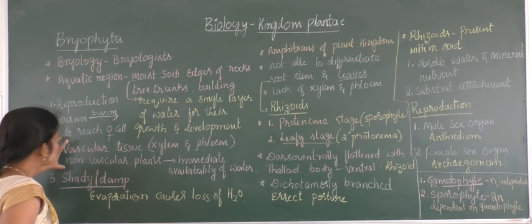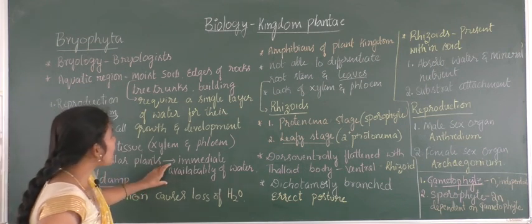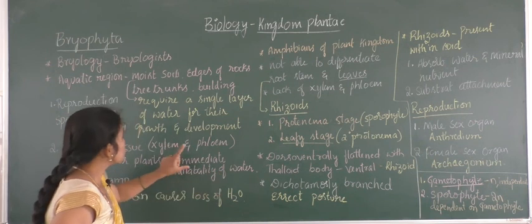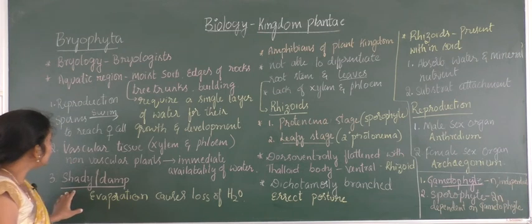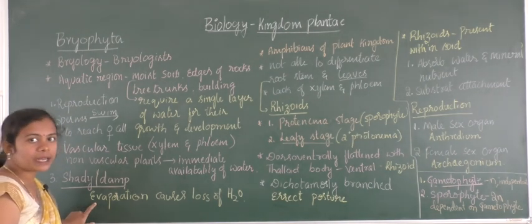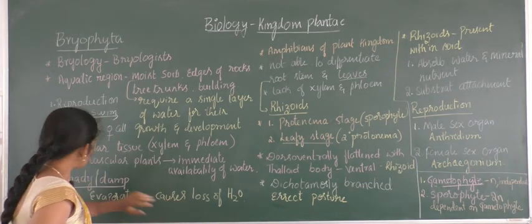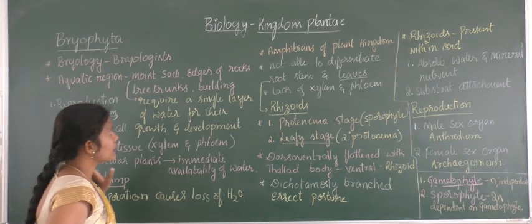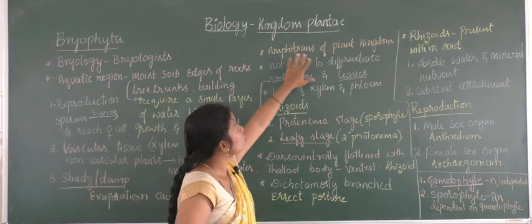The other reason is, due to the lack of vascular tissues like xylem and phloem, as these are non-vascular plants, water is immediately available to them. So for these two reasons they require water as a major component, and they live in shady and damp areas. Here, due to the presence of much sunlight, evaporation occurs, which causes great loss of water. To avoid this, they live in shady and damp areas. And for all these reasons, we call these the amphibians of the plant kingdom.